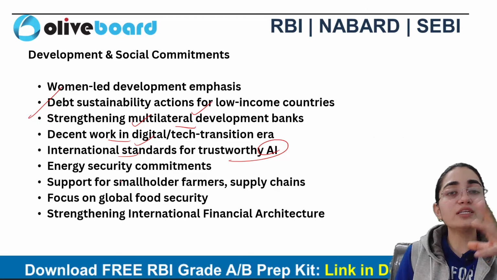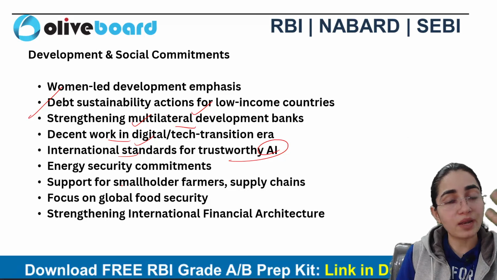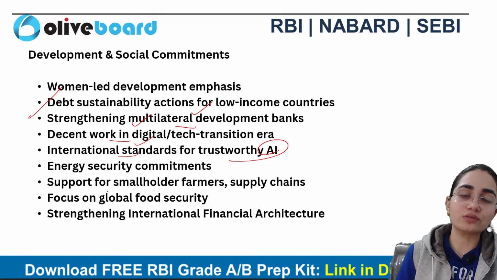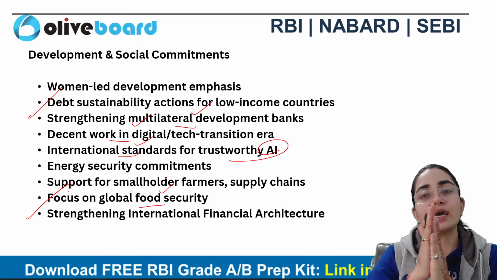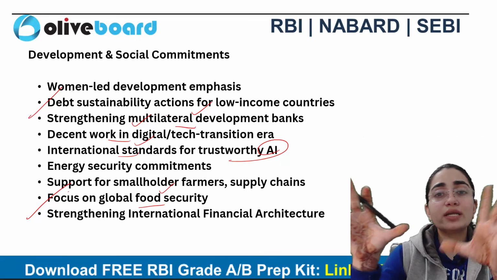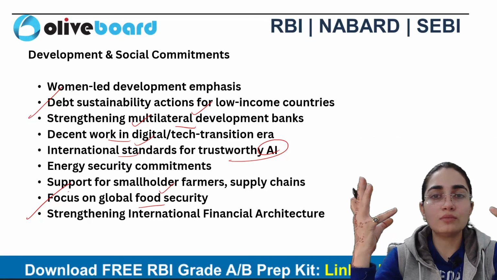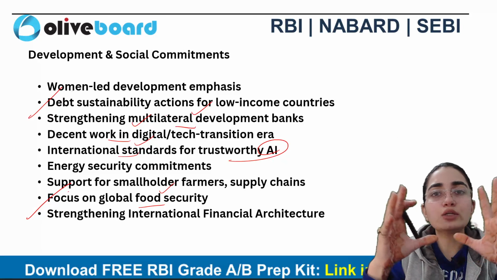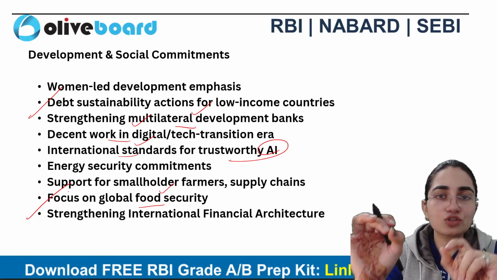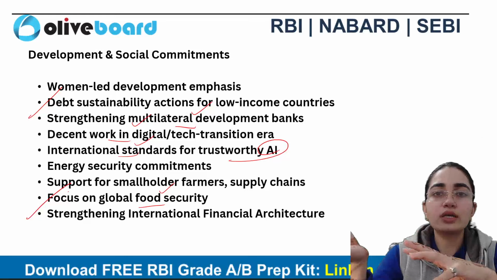It also says that we need to support smallholder farmers as well. Supply chains and security are also one of the focuses there. Along with that, the focus is of course on global food security as well. It clearly says that we need to take care of our soil also, because food insecurity is not something which all of the economies can bear, right? So we need to deal with it. We need to take corrective actions against that. So the main focus is on what, that is food security also.